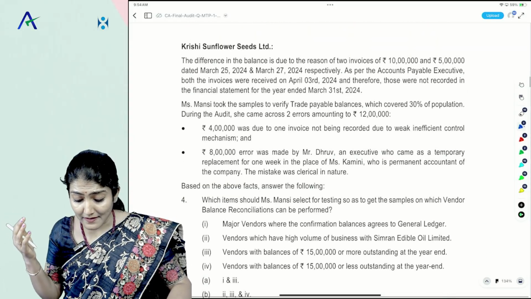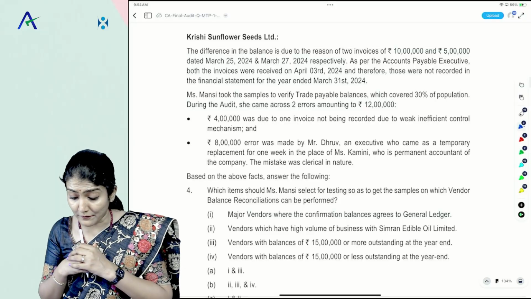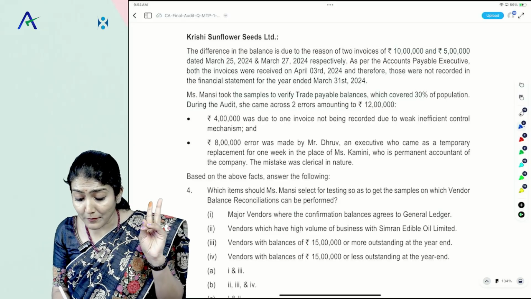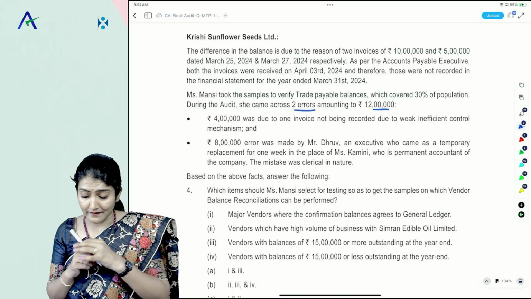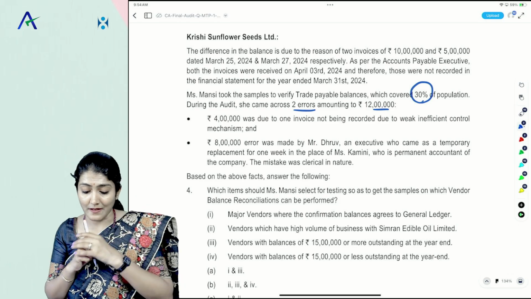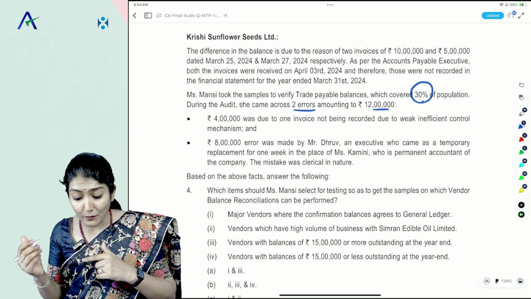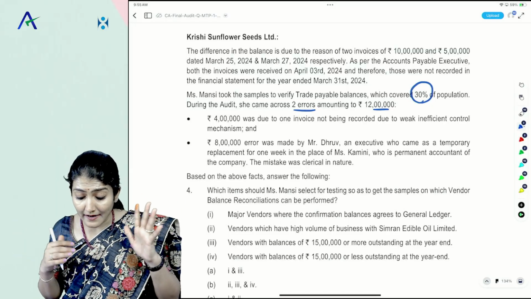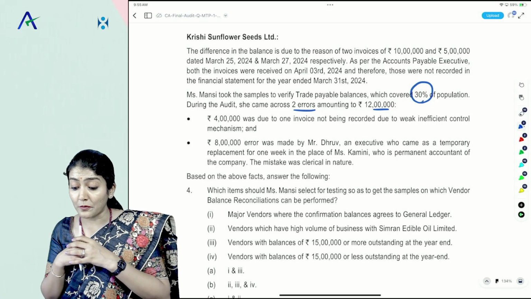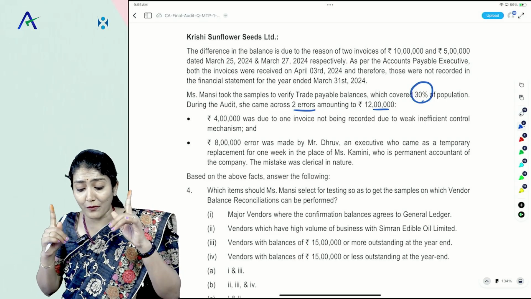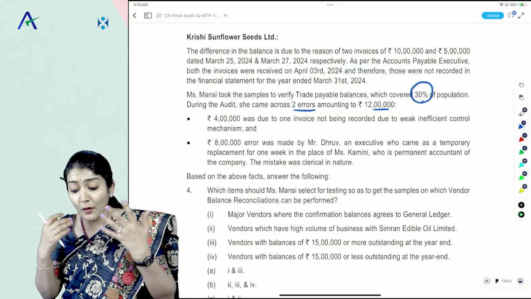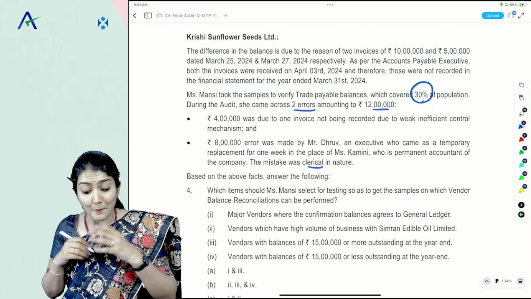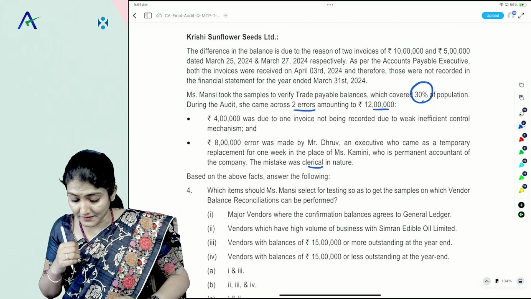Ms. Mansi took a sample to verify the trade payable balance, which covered 30% of the population. During the audit, she came across two errors amounting to 12 lakh, right? So the 30% population was the sample. 4 lakh was due to one invoice not recorded due to a weak, inefficient control mechanism, and the 8 lakh error was made by Dhruv, an executive who came as a temporary replacement for 1 week in the place of Ms. Kamini, who is a permanent accountant of the company. The mistake was clerical in nature. Based on the above facts, answer.